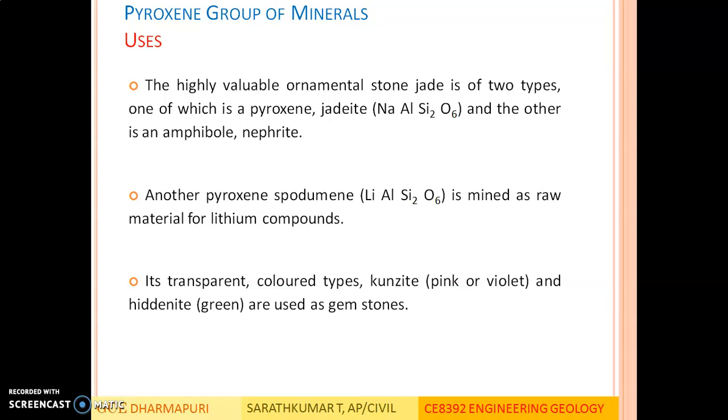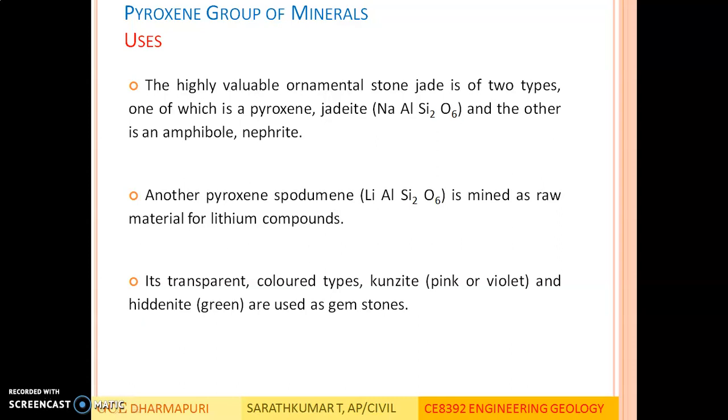Uses. The highly valuable ornamental stone jade is of two types, one of which is the pyroxene jadeite and the other is the amphibole nephrite, used as ornamental stone. Another pyroxene, spodumene, having chemical composition LiAlSi2O6, lithium aluminum silicate, is mined as raw mineral for lithium compounds. Its transparent and colored types, kunzite, pink or violet, and hiddenite, green, are used as gemstones. So these pyroxene group of minerals are mainly used as ornamental stones due to their aesthetically pleasing nature.